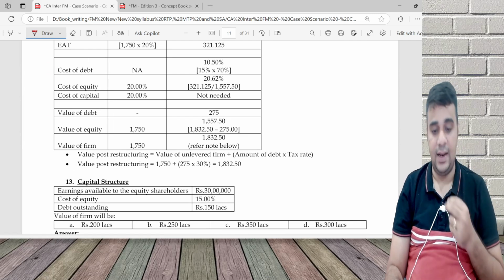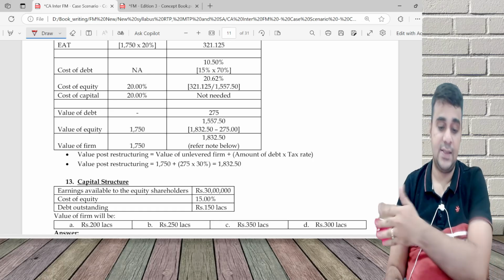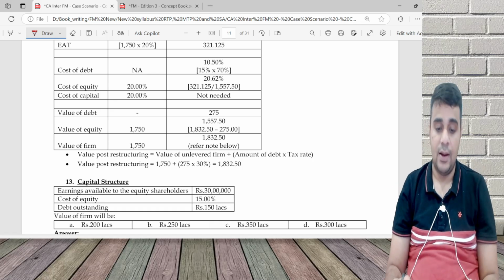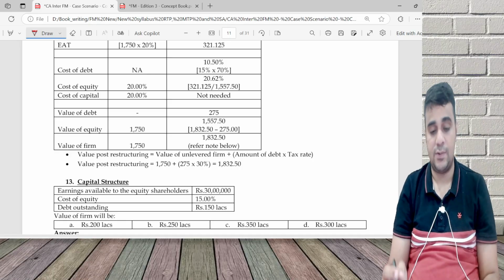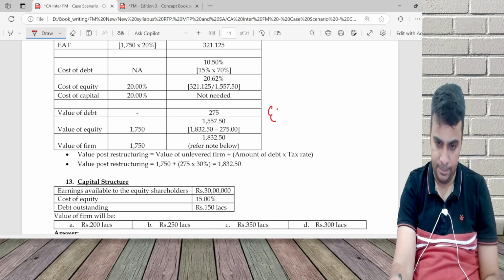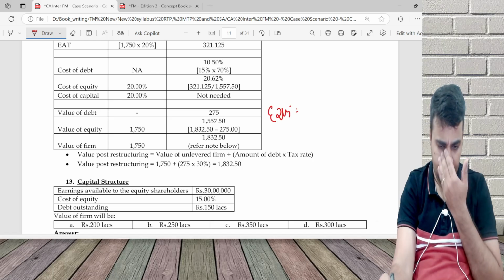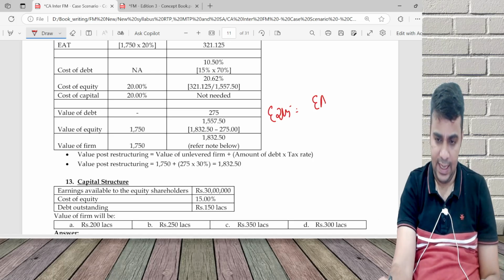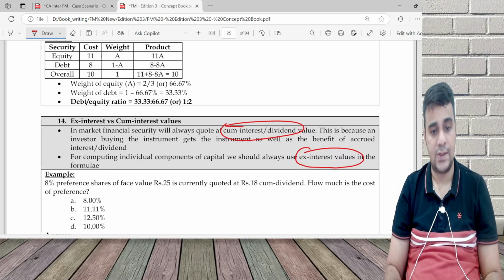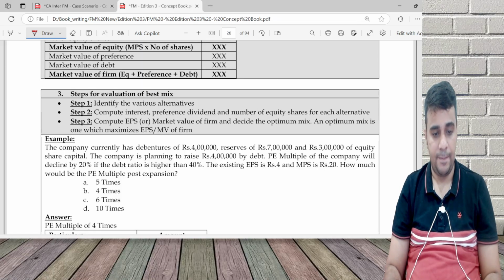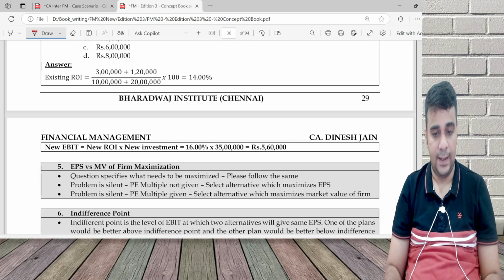Capital structure: earnings available to equity shareholders 30 lakh. Cost of equity is 15%. Debt outstanding 150. What is value of firm? So first is equity. Equity is equal to EAT by cost of equity. Where does all this come from? In this chapter, just have all the formulae here at one place.